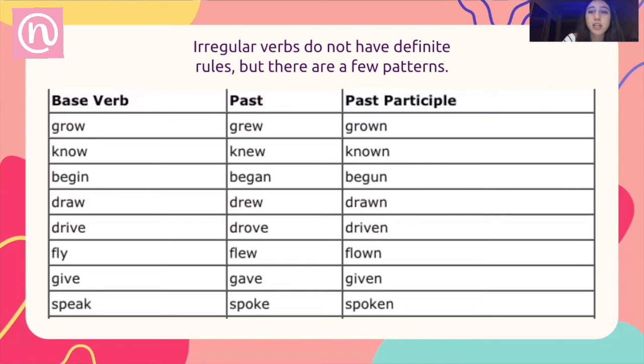Remember that conjugations of irregular verbs are the past and the past participle. This is the verb and this is the verb as irregular verb.